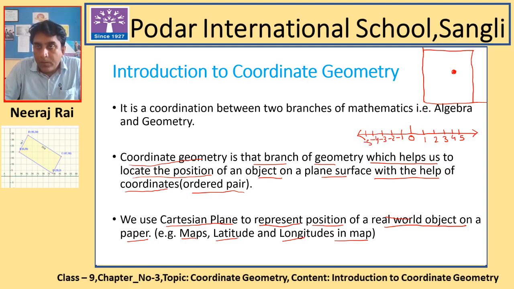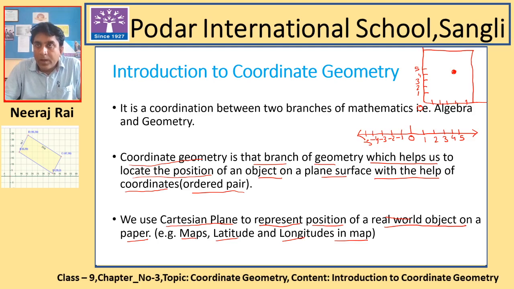In the same way, if we take the place where the two lines are intersecting as the origin, and represent it as 0, then here we get 1, 2, 3, 4, 5 in the same way. And the same way we will take for the vertical line. It starts from 0 and moves further in this way, like 1, 2, 3, 4 and 5.